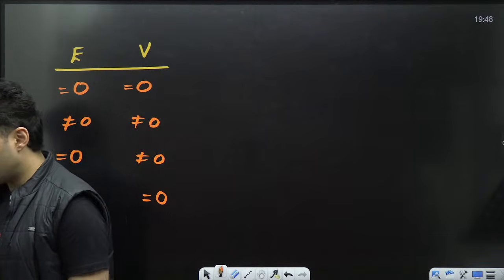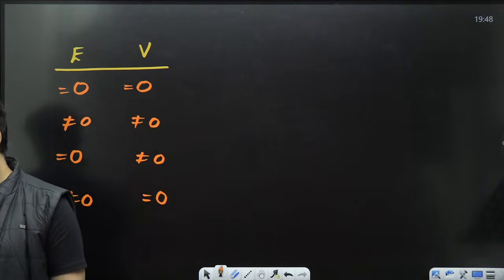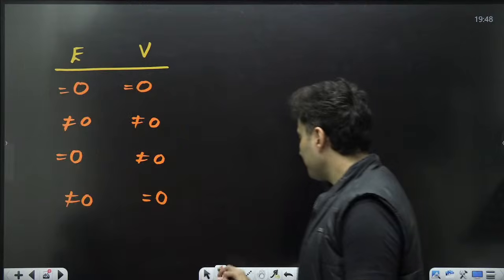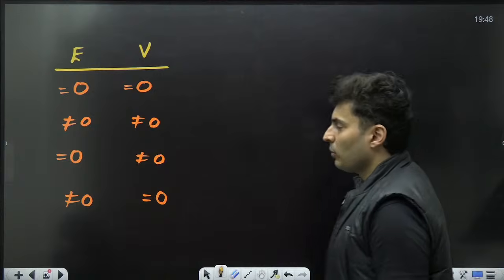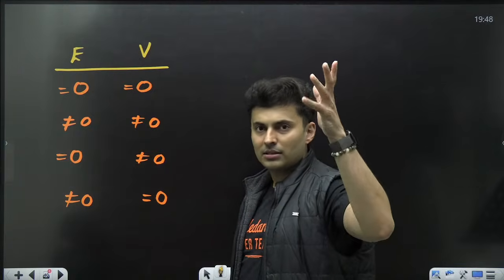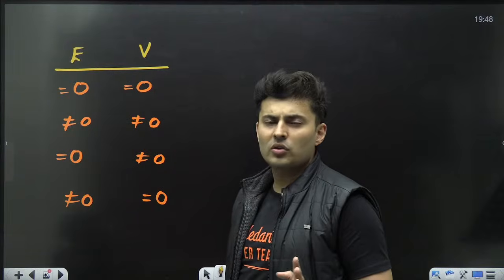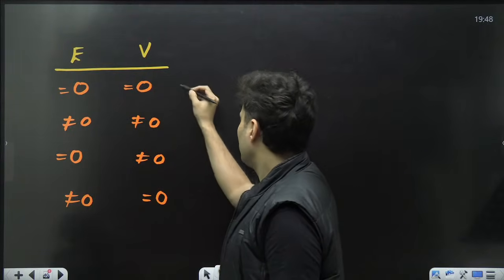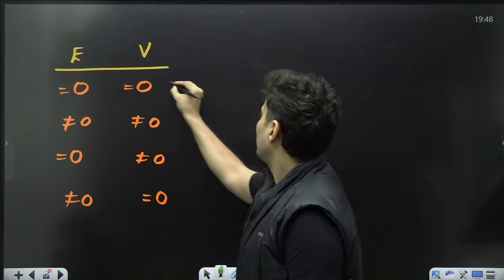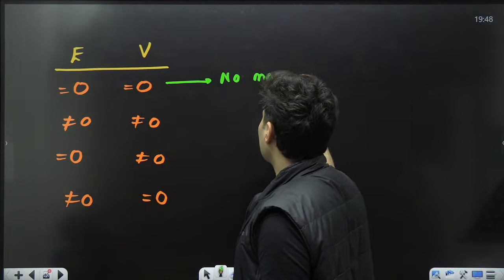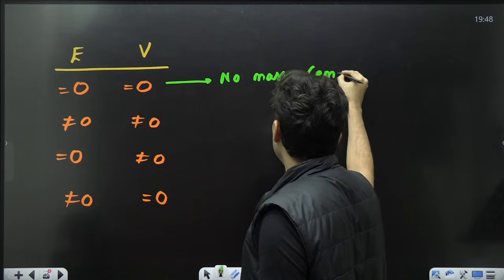Yes, it is very similar to electric field, correct. If you remember electric field formulas, you also remember gravitational field formulas. So, my dear warriors, in such cases, just visualize certain scenarios. Field is not there, potential is also not there. Yes, possible. This is possible if no masses are there. Basically, it is completely empty.